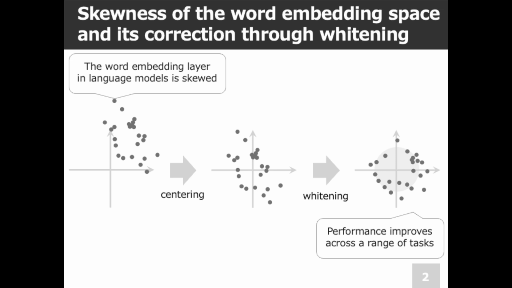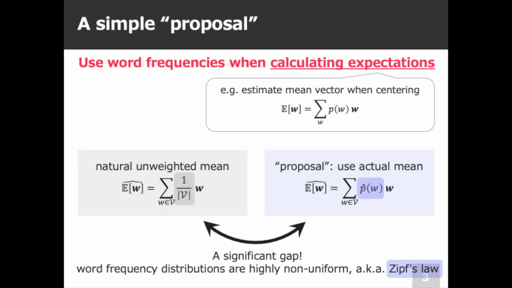There are various types of language models, including Word2Vec, BERT, and causal language models. It is known that all these models exhibit skewed word embedding layers, and correcting this skew improves performance on downstream tasks. Upon closer look, centering and whitening implicitly involve calculating expectations. This means that instead of simply averaging the set of word vectors, it feels more appropriate to weight them by word frequencies. Our very simple proposal is to consider word frequencies when calculating expectations.